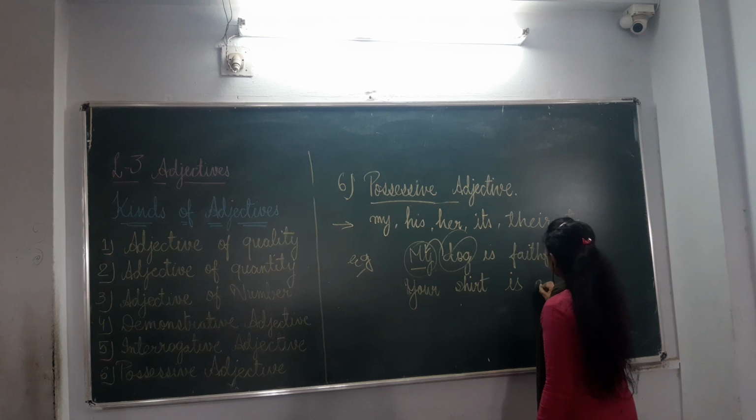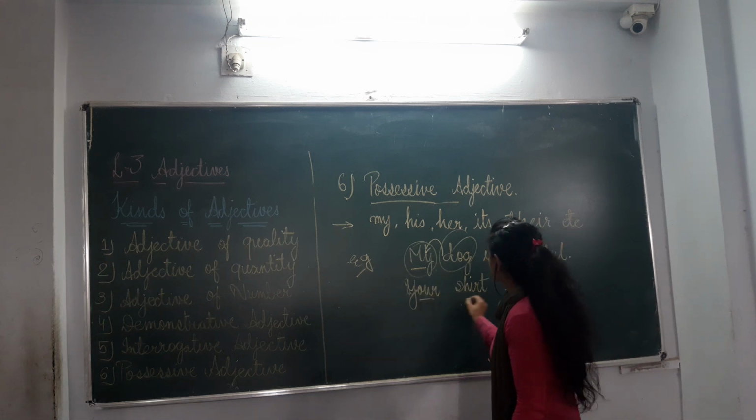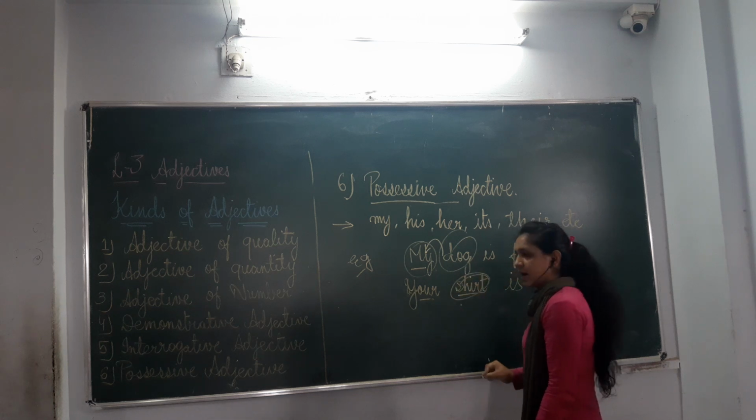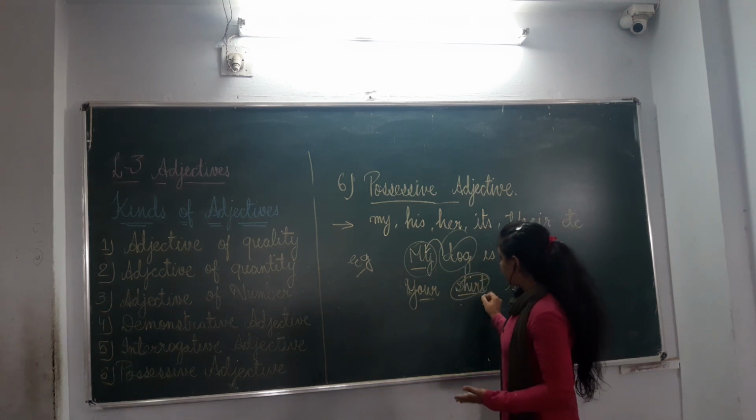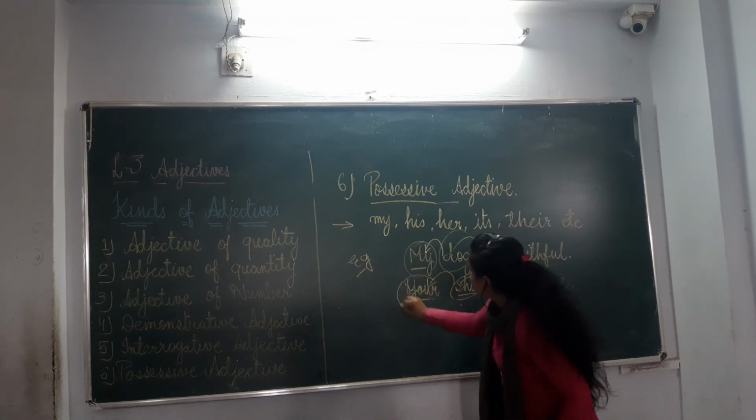Your shirt is nice. So this time also we are using shirt as a noun. Shirt is a noun, and the ownership of shirt is your. That's why your will be possessive adjective.